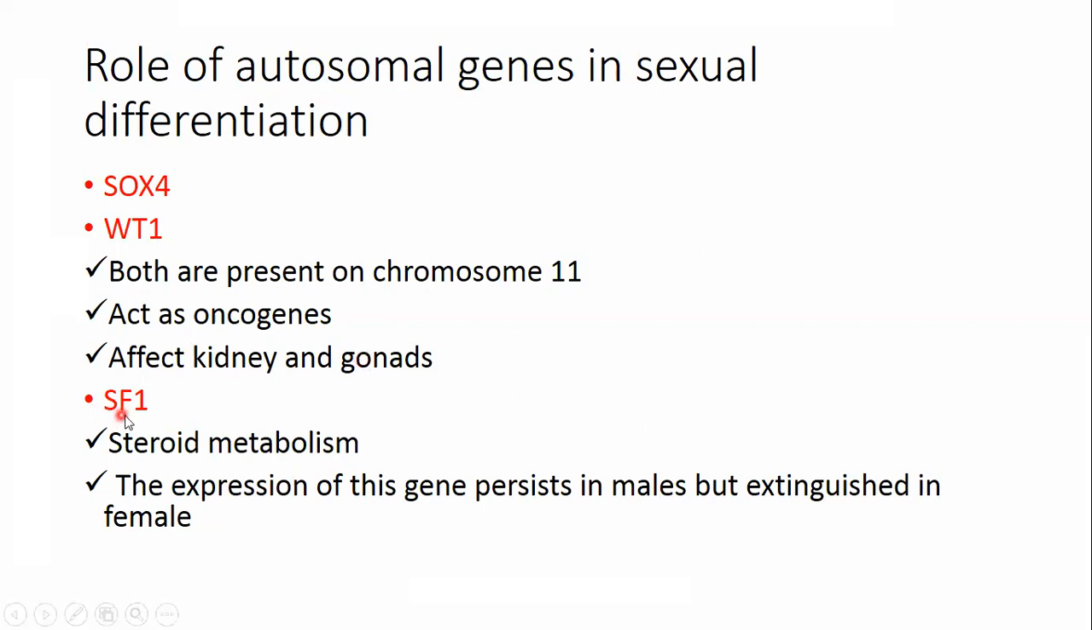Another autosomal gene is SF1, and that gene participates in steroid metabolism. It was observed that the expression of this gene persists in males but is extinguished in females. So during developmental stages, when the decision is taken in favor of male, the expression of SF1 persists in males but is extinguished in case of female.